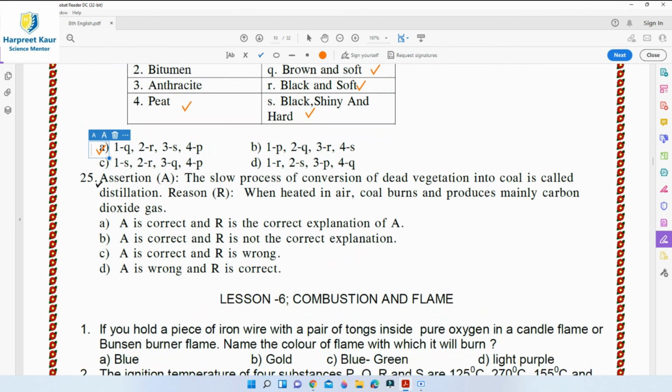Then the last question of this chapter, question 25, is assertion and reason. The slow process of conversion of dead vegetation into coal is called distillation. Reason: when heated in air, coal burns and produces mainly carbon dioxide gas. So A is wrong and R is correct. Option D is the right answer for question 25. Because the slow process of conversion of dead vegetation into coal is not called distillation, but it is a biochemical process extending over millions of years and it is called carbonization. So A is wrong, whereas R is correct because when heated in air, coal burns and produces mainly carbon dioxide gas.